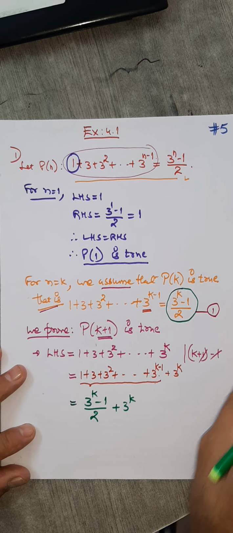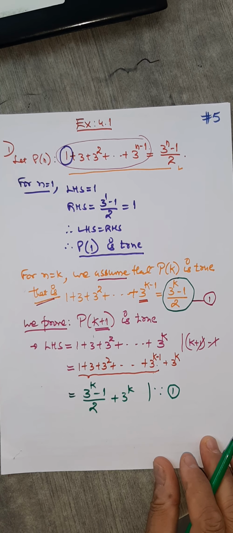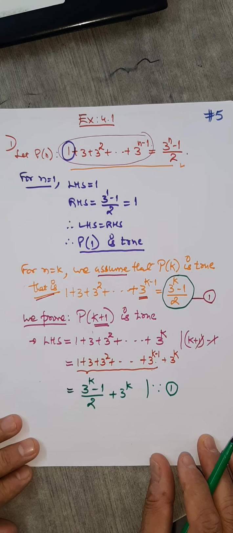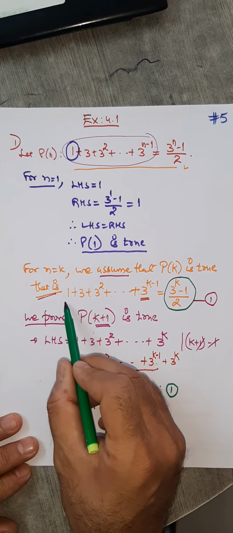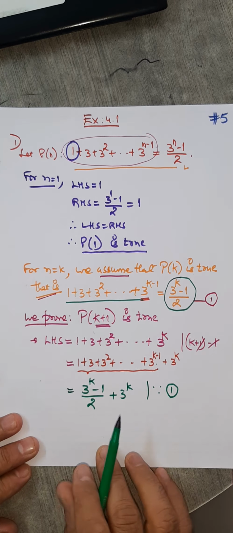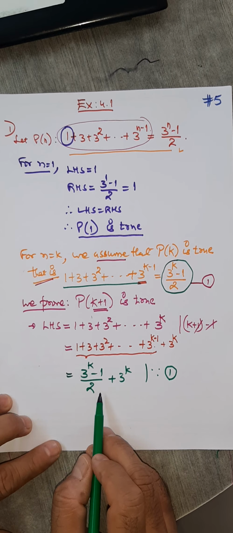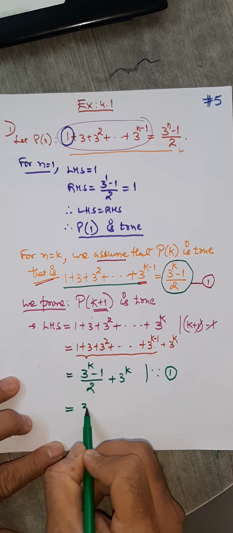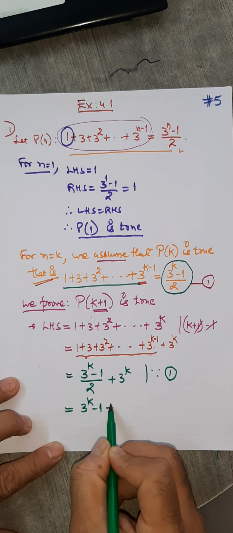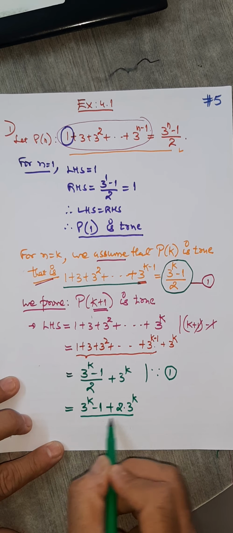So what will I write in the reason? I'll write because of 1. This portion is because of 1 here. In place of this one, I've placed this. Okay. Now we just simplify. You're almost through, remember. So how do I simplify? I'll take the LCM here: 3 raised to k minus 1 plus 2 into 3 raised to k, upon 2.